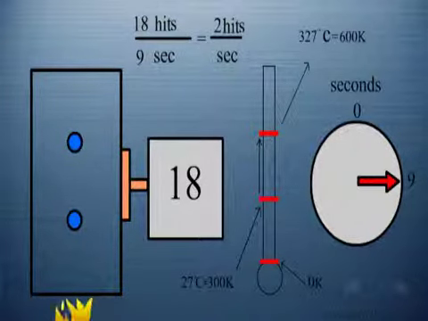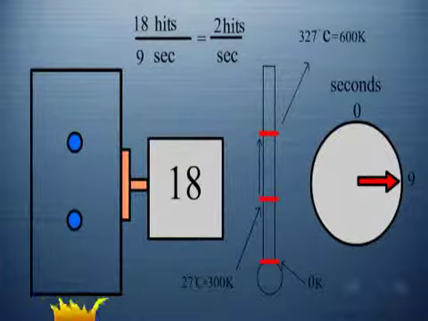So 18 hits per 9 seconds means 2 hits per second. Initially at 300 Kelvin, we got 1 hit per second. At 600 Kelvin, we are getting 2 hits per second.